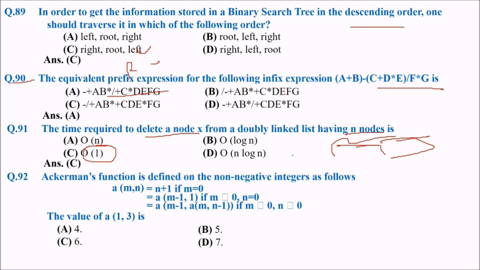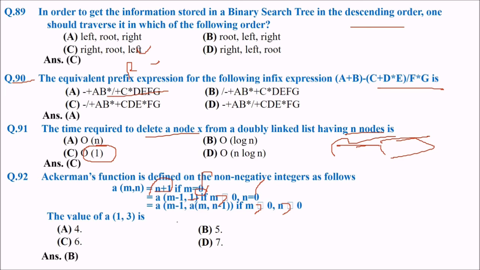Ackermann's function is defined on the non-negative integers like this. A(m, n) is n plus 1 if m is equal to 0. For m greater than 0 and n equal to 0, it is A(m minus 1, 1). Otherwise it will be equal to A(m minus 1, A(m, n minus 1)). So this is the terminating condition of m and n. So what will be the value of A(1, 3)?